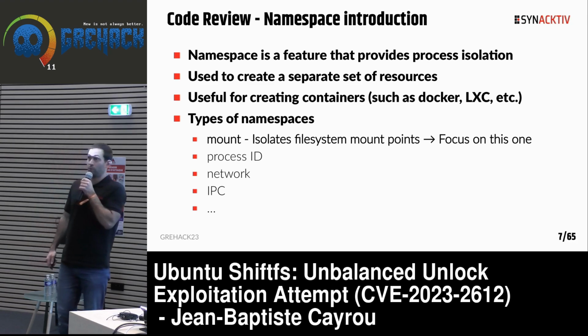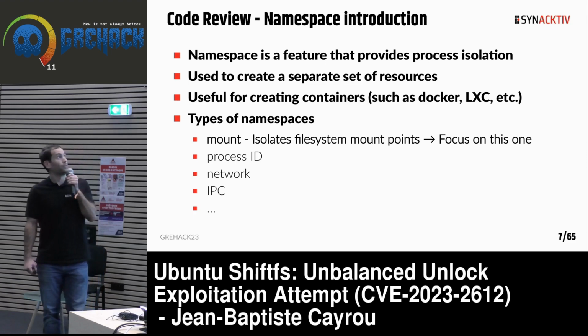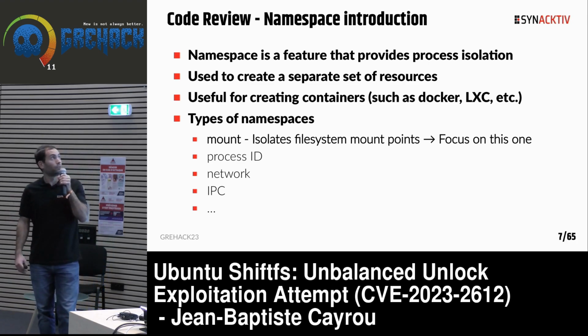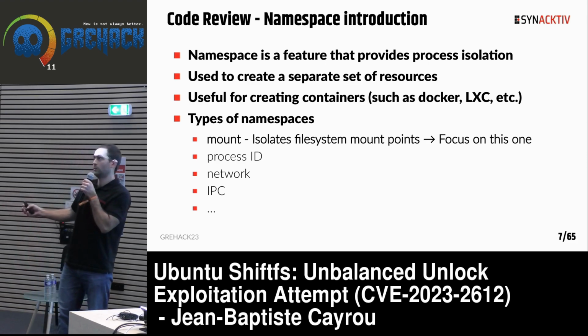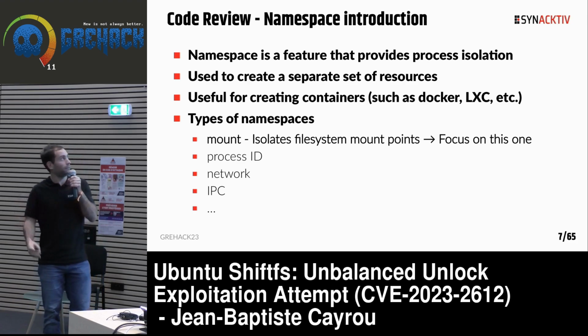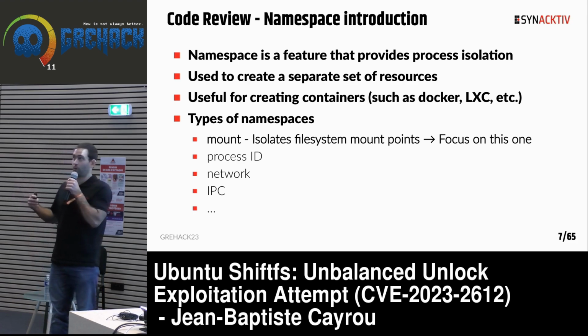So what is a namespace? Quickly, a namespace is a kernel feature that provides some process isolation. The idea is to create a set of resources which is separated from the rest of the system. For example, if you use Docker, internally it is based on Linux namespaces. You have several types of namespace. You have mount, which is used to isolate a file system mount point. In this talk, we will just focus on this kind of namespace, but you have others like process ID, network, IPC, and others.